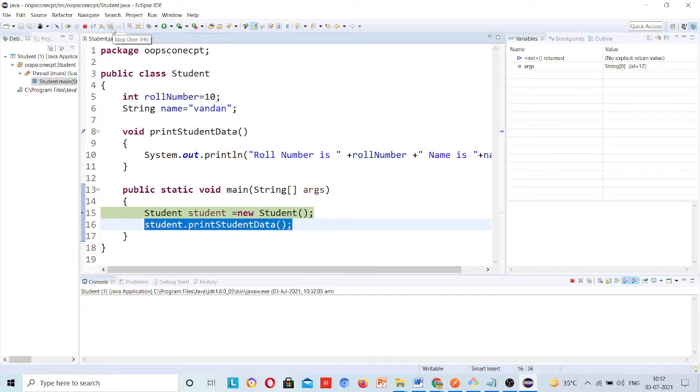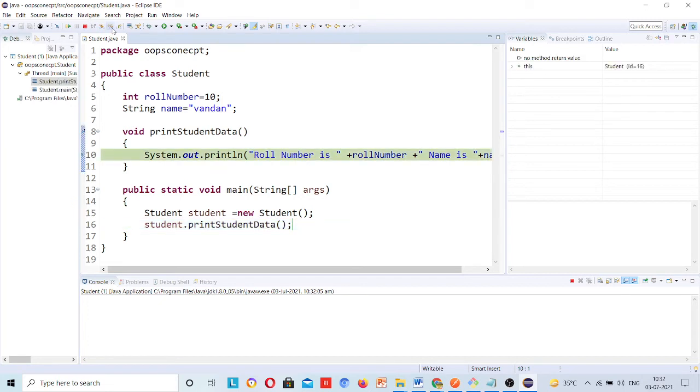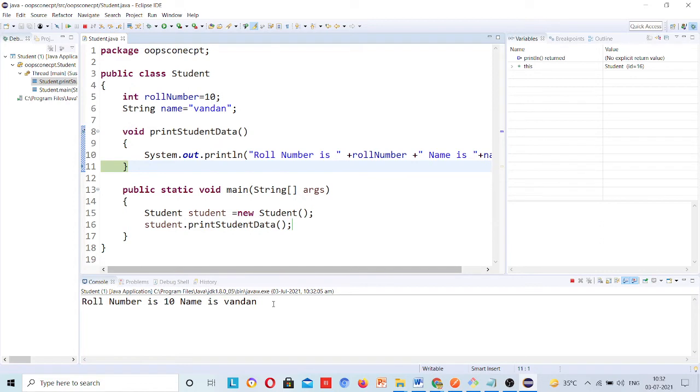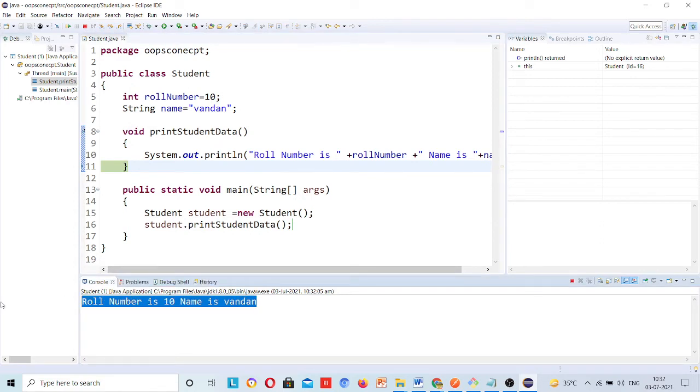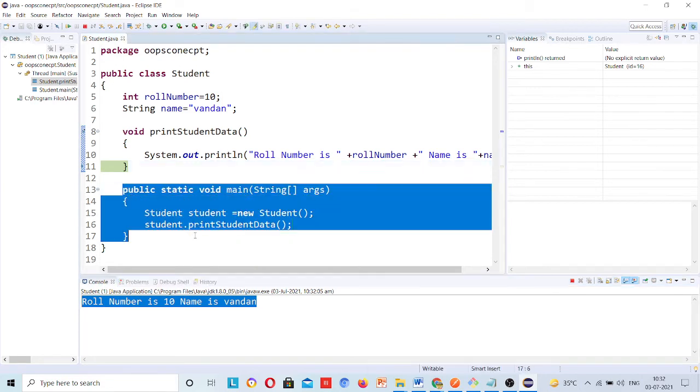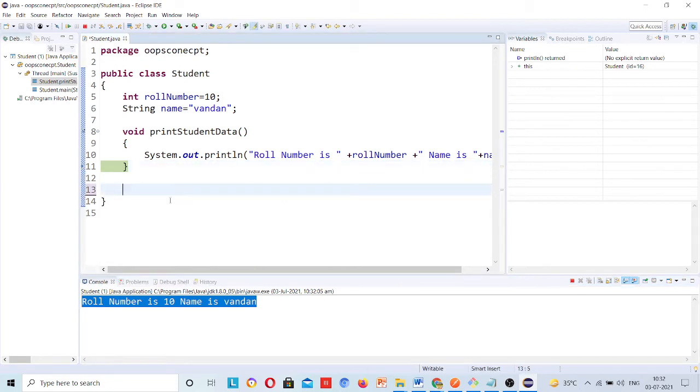When it runs this line, the debugging pointer is here, and then the roll number is printed. It is very small code to understand. Does anybody have any issue with understanding this debugging point? Or let me do just one thing, I will explain it again. Just remove this debugging point.